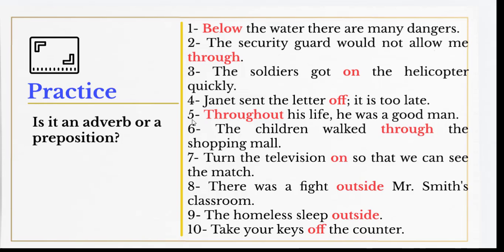Throughout his life, he was a good man. So "throughout" here is a preposition because it is part of a prepositional phrase: "throughout his life." "Life" is the object of the preposition "throughout."